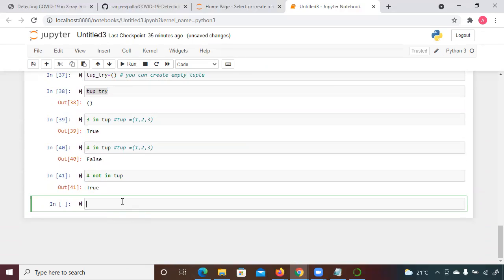Suppose you have this new tuple I'm creating. I'm going to share this code with you so you can practice this and keep all these files with you.